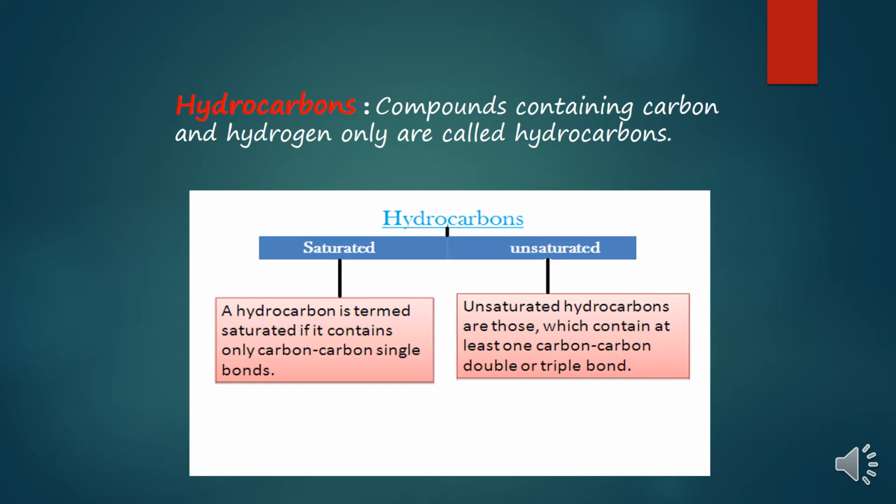Unsaturated hydrocarbons are those which contain at least one carbon to carbon double or triple covalent bond. If there is a double covalent bond in a compound, it will be considered unsaturated, or if a compound has 3 carbon atoms and between 2 carbon atoms there is a triple covalent bond, that is also considered an unsaturated hydrocarbon.